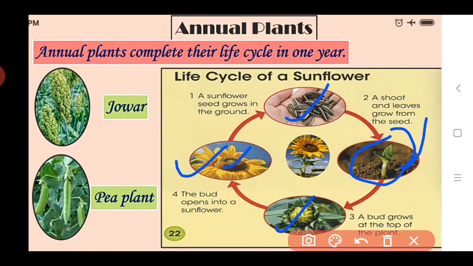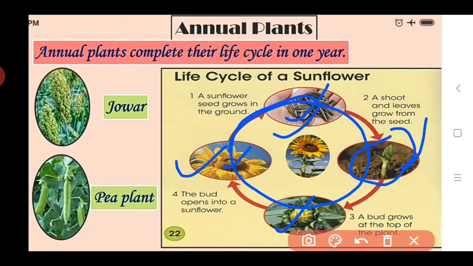So the life cycle of this plant gets completed after 1 year, and after getting such seeds, the plant is rooted up, and then we collect the seeds from such flowers. In that way we see the life cycle of this sunflower. How much period did it require for completing this cycle? It required a whole 1 year. So we can say that this sunflower is an annual plant.